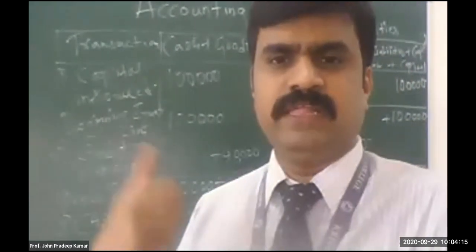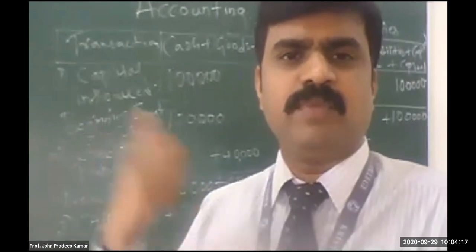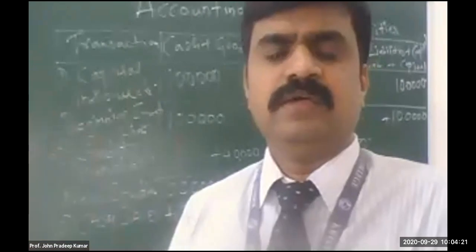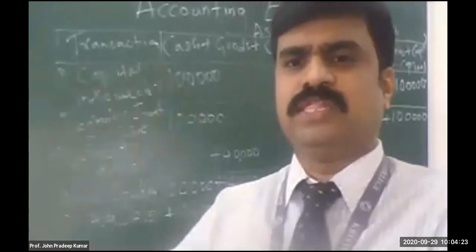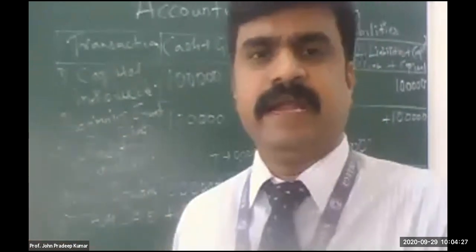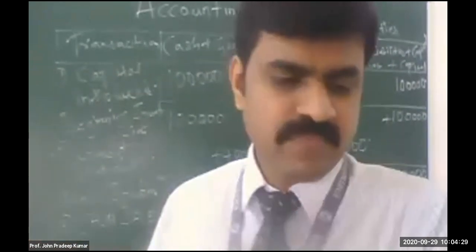It is his money that is invested, so all the profits he deserves. So all the profits will be added to capital, all the losses and all the expenses you have to deduct from capital. Is it clear? So now I need to add the 4,000 profit to the capital account.